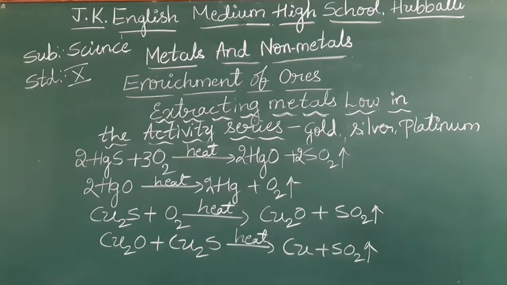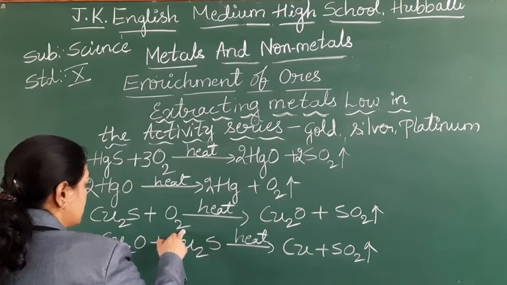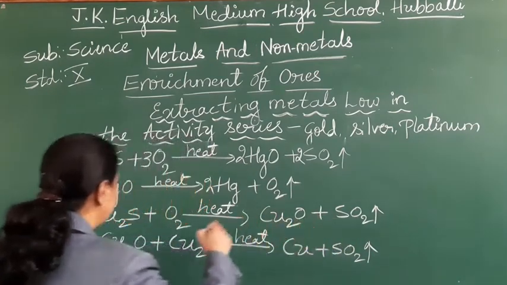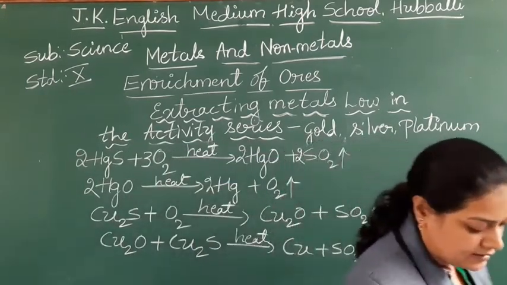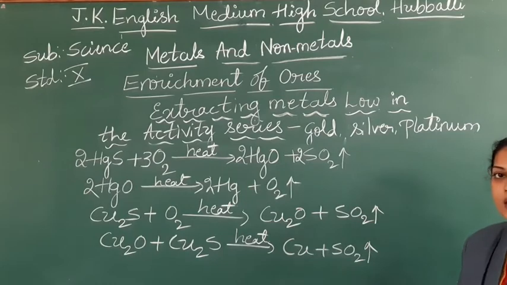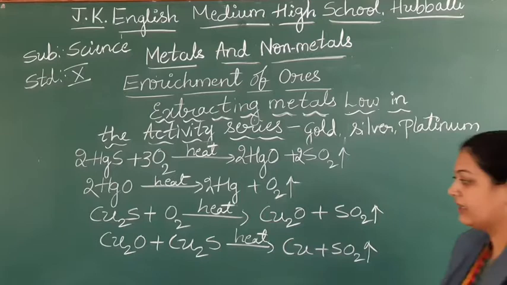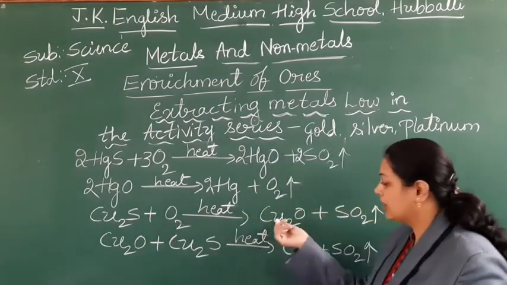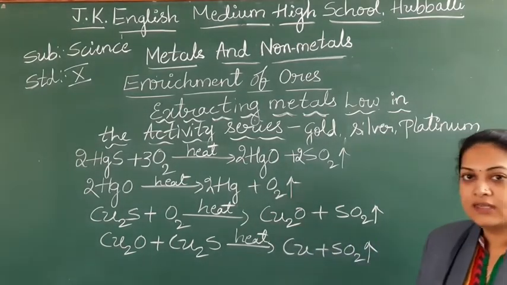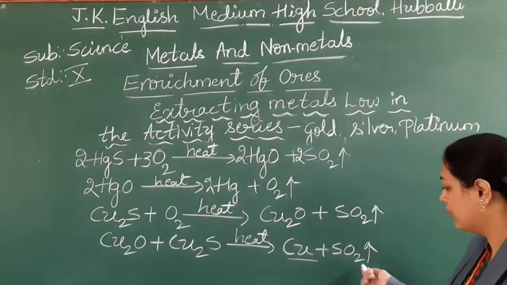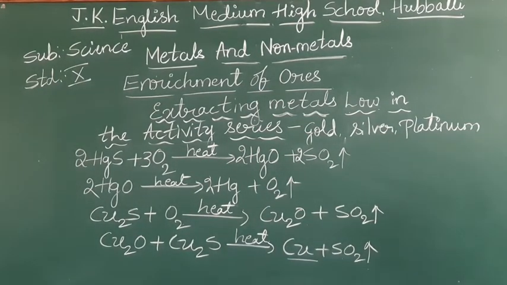The equation is not balanced, students. Balance the equation. Oxygen 2, oxygen 2 plus 1, 3. Here copper 2. Just check out and balance the equation yourself. Cuprous sulfide, when it is heated in presence of air, will convert into cuprous oxide. The cuprous oxide further reacts with the cuprous sulfide so that you can get the copper with the liberation of sulfur dioxide. Right, students?